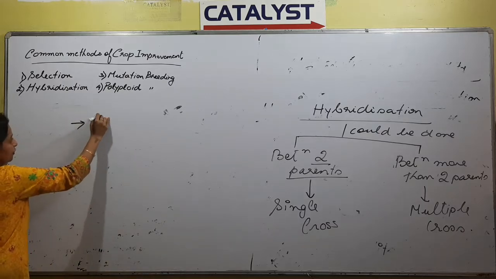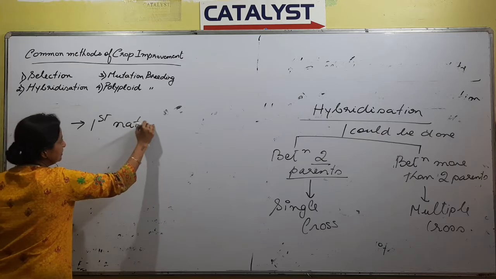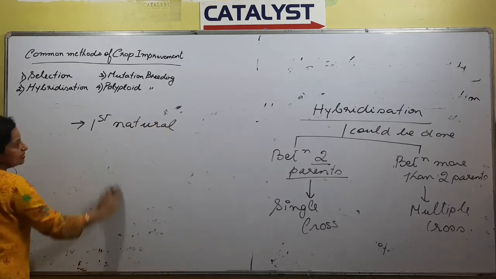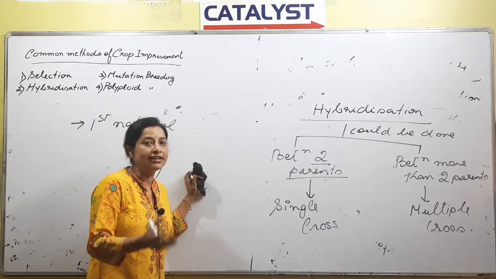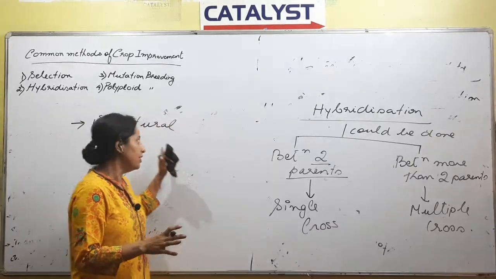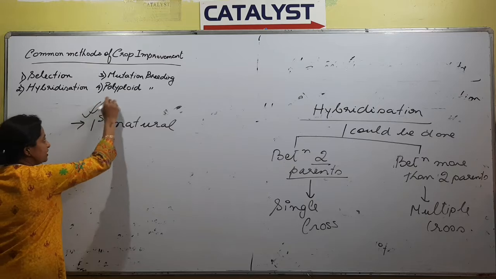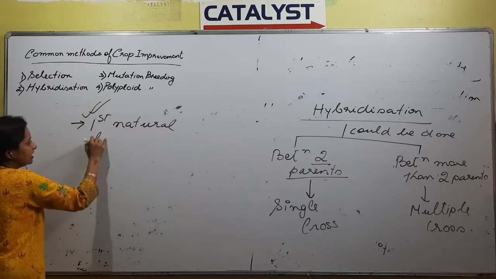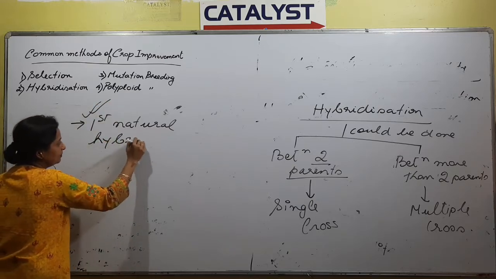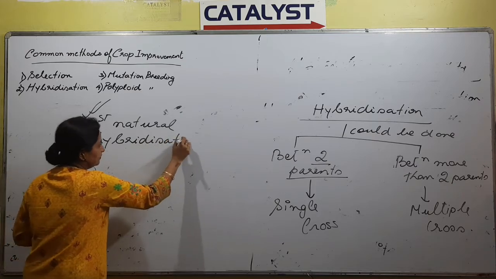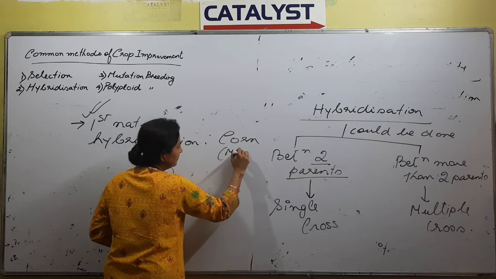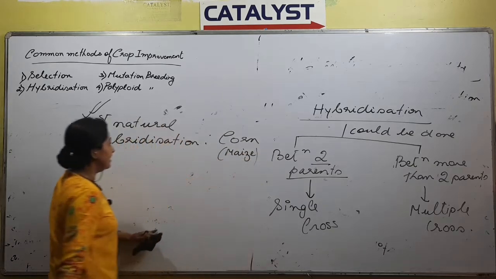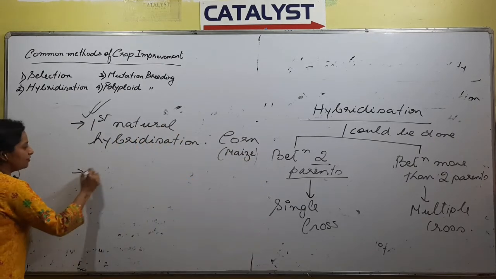First, natural hybridization, which we have already seen. So hybridization is a process of crossing that is seen in natural conditions also, or we can do artificial hybridization. Right, so the point from the entrance point of view is natural hybridization. Yes, it is seen in corn or maize. Since we have talked about natural hybridization, we have to talk about artificial hybridization also.